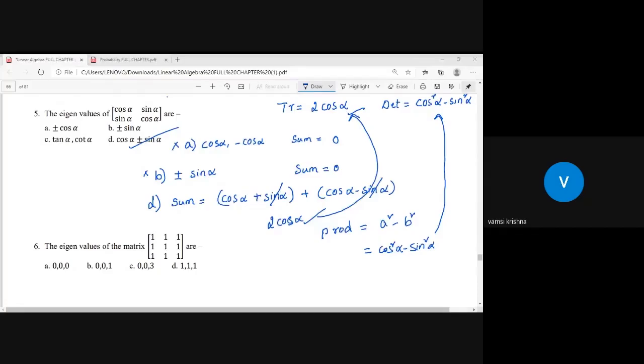Text me your answer. I am waiting for your answer. Meghna, Bhavani, Divya, respond with your answer.